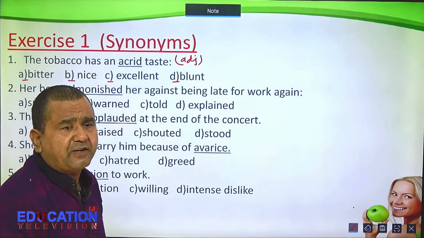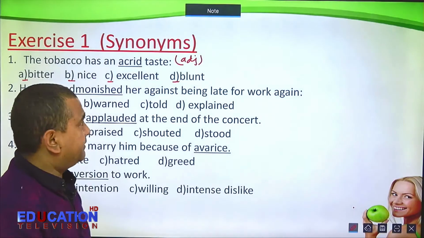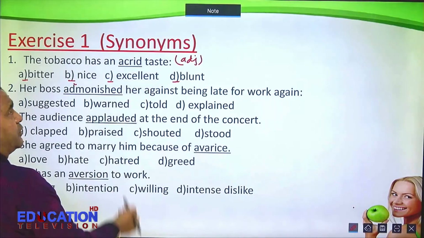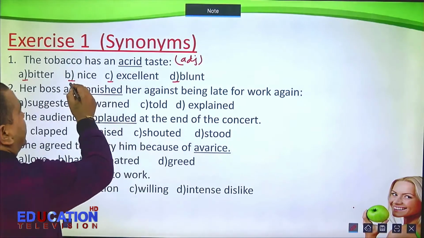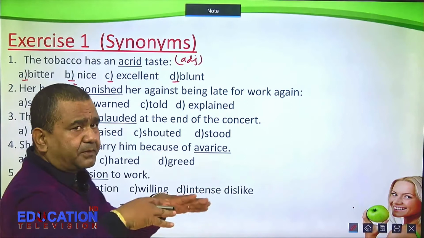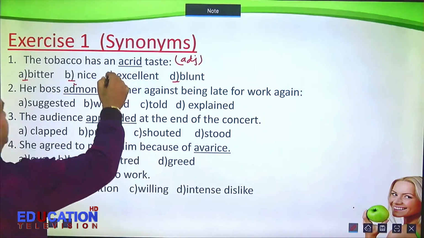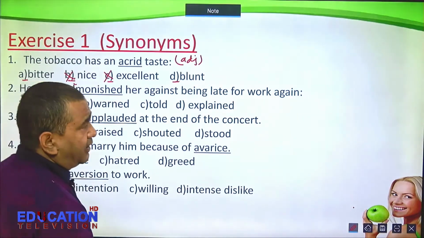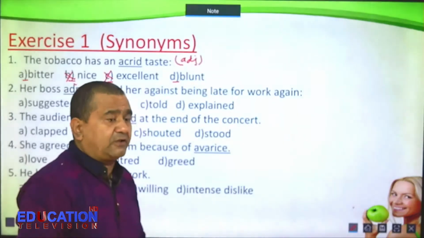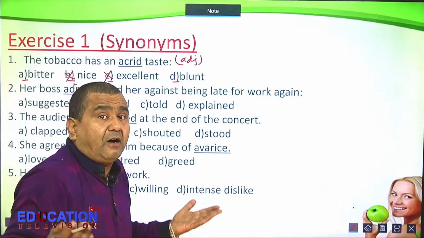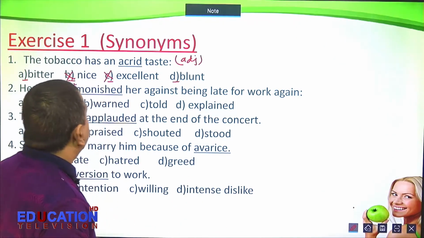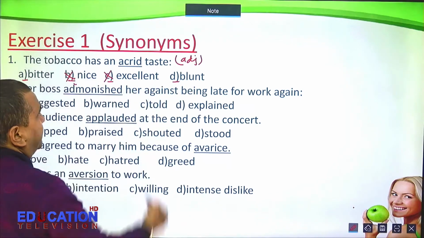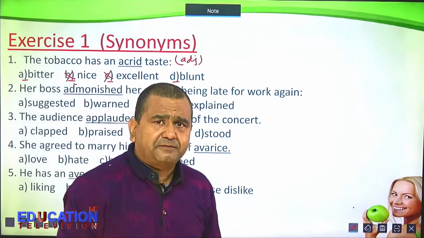So which one is correct? Now let us see the meaning. If nice is correct, excellent also must be correct. So nice and excellent, both of them are positive. So they cannot be. And our general knowledge says that tobacco does not have a good taste. So we have two options. A, bitter. B, blunt. Do you know blunt?